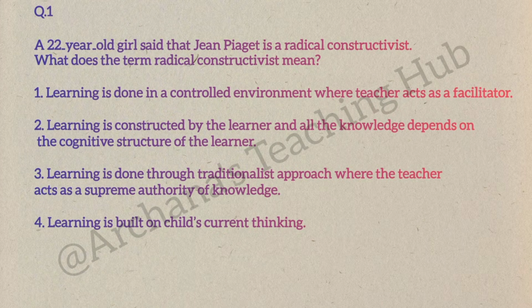Option 2. Learning is constructed by the learner and all the knowledge depends on the cognitive structure of the learner. Option 3. Learning is done through a traditionalist approach where the teacher acts as a supreme authority of knowledge. Option 4. Learning is built on a child's current thinking.